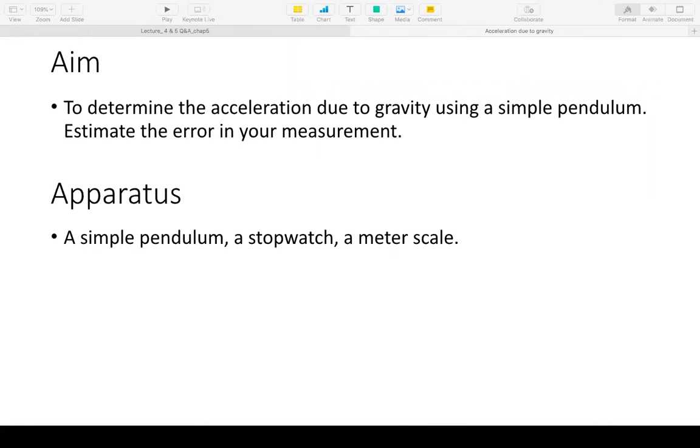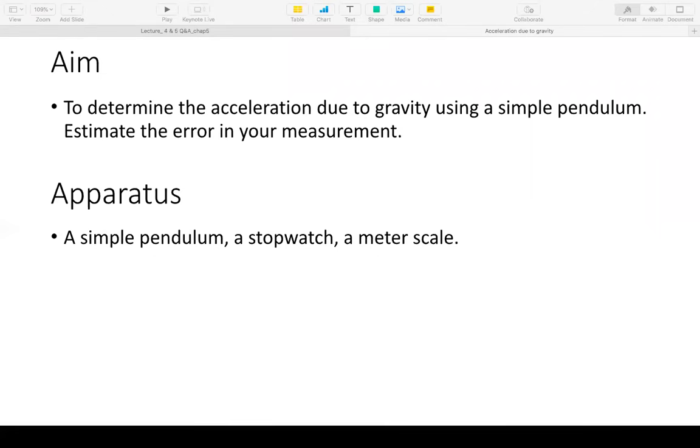What is the formula? Does anyone know? T is equal to 2 pi into root L by g. So therefore, we need to observe some quantities and then calculate. So what would be the observable quantities if we want to measure g, ultimately calculate g from the measurement? Time period of oscillation. Length of the pendulum. So that's why a stopwatch to measure the time period of oscillations, and a meter scale to find the length of the pendulum. And of course, the pendulum itself.